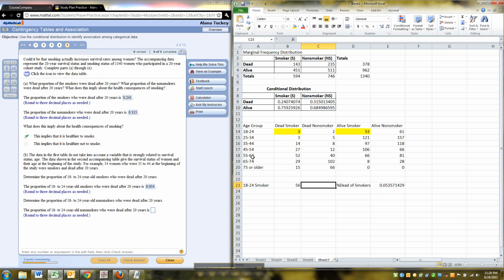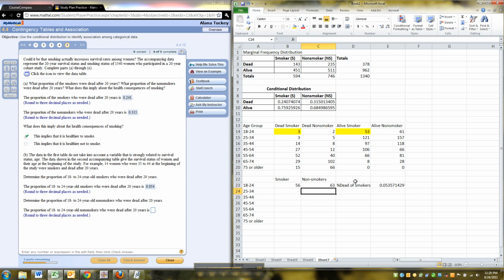Okay, now they want us to do it for non-smokers, 18 to 24-year-olds. Okay, so first thing I'm going to have to do is I'm going to have to find the proportion of non-smokers. You know what I'm going to do? I'm going to do smokers, non-smokers. There we go. And I'm going to have this age group thing going on. There we go. Okay, so there were 63 non-smokers. Now, how did the computer get that? It adds up 2 and 61. Those are all the non-smokers.